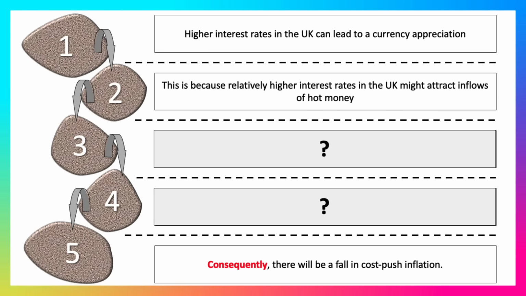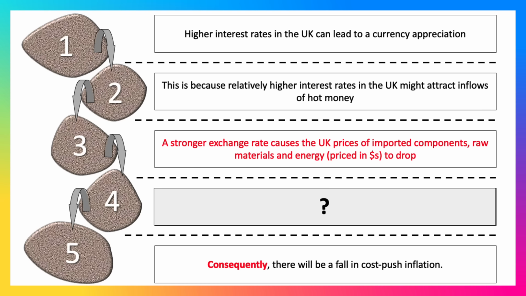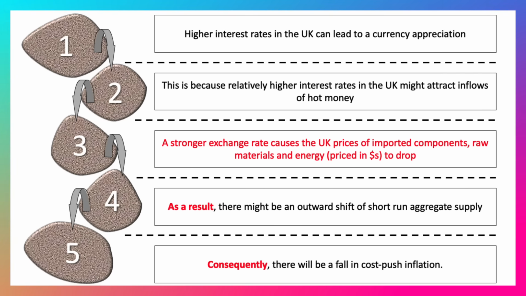And this is because relatively higher interest rates in the UK might attract those inflows of hot money looking for the best risk-adjusted rate of return. Stronger exchange rate causes the UK prices of imported components and raw materials priced in dollars to drop. Strong pound, imports cheaper. As a result, there might be an outward shift of short-run aggregate supply, and consequently there will be a fall in cost push inflation. So higher interest rates might work through the exchange rate and appreciation of the currency to help cause disinflation.